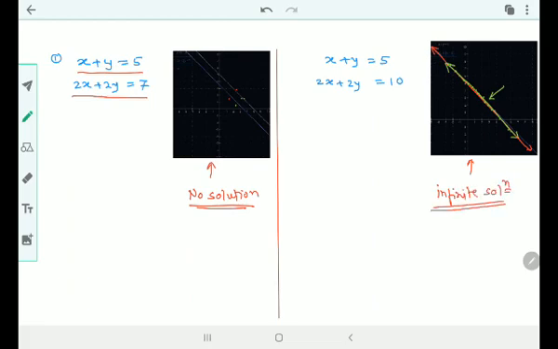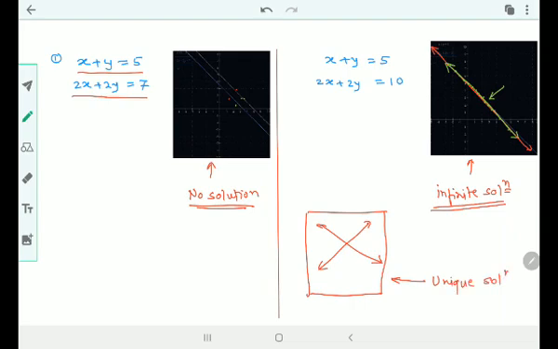Got the point? And whatever equations you have solved till now, if I draw the graph of those equations, I will always get two lines intersecting at a point. Such a graph has a unique solution because it intersects in only one point. So now we understand that we have three types of pair of linear equations: one with no solution, one with infinitely many solutions, and one with a unique solution.